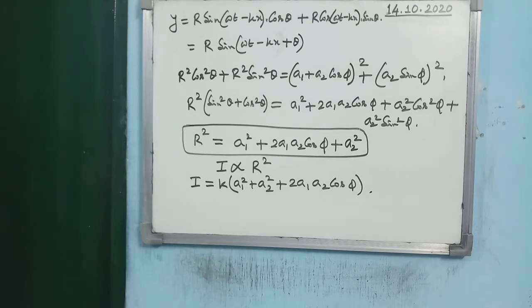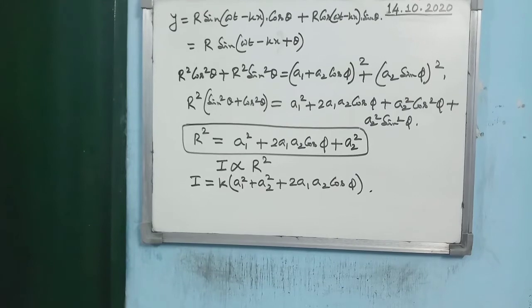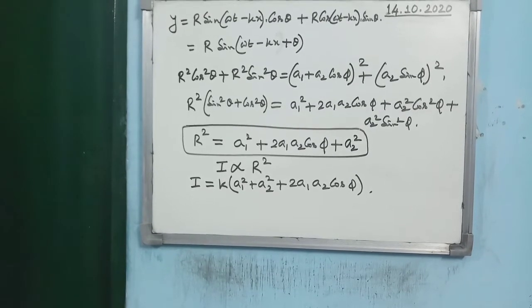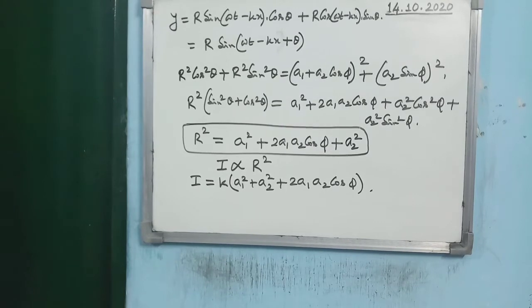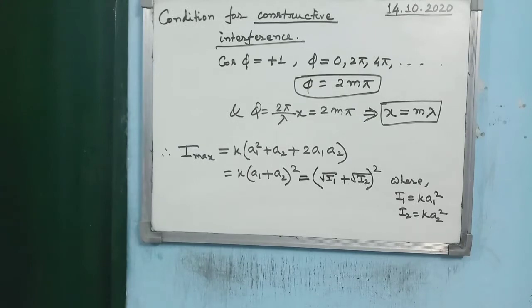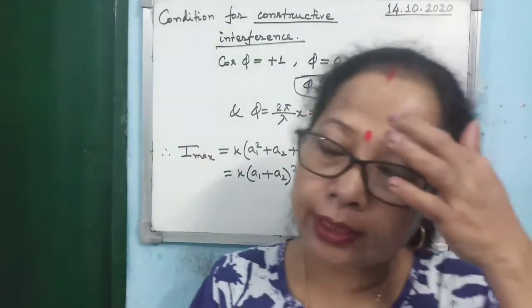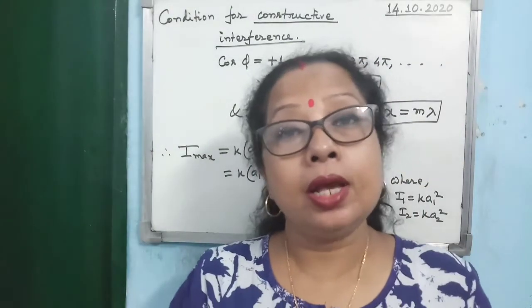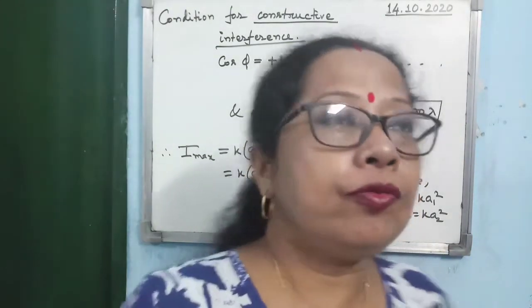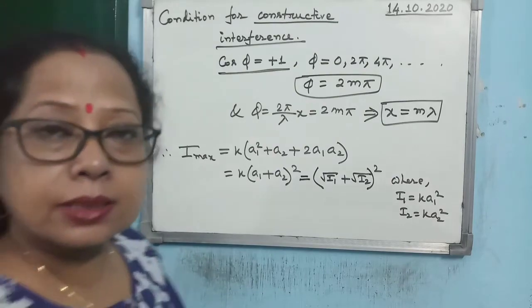Now when the intensity of the light wave is maximum, that is known as constructive interference, and when the intensity of light is minimum, that is known as destructive interference. So we have to find out now what are the conditions for constructive and destructive interference. As I said already, for constructive interference the intensity will be maximum at that point. Now if you consider the expression for the intensity, it is a1 square plus a2 square plus 2a1 a2 cos phi. So when cos phi is equal to plus 1, then intensity will be maximum at that point.